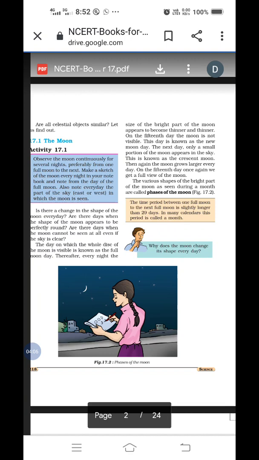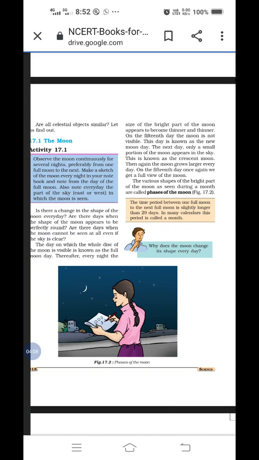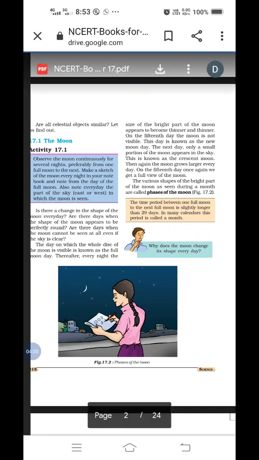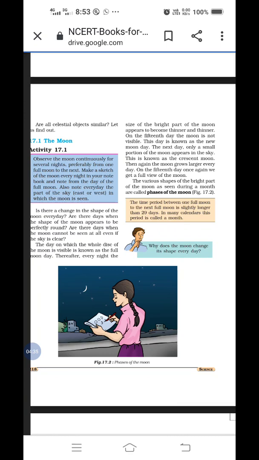The next one, what is the crescent moon? When a small portion of the moon appears in the sky, it is called a crescent moon. Underline it. And the last definition, what are the phases of the moon? In the second para given here, the various shapes of the bright part of the moon as seen during the month are called phases of the moon. Is it clear? On the next page, the phases of the moon are also shown.